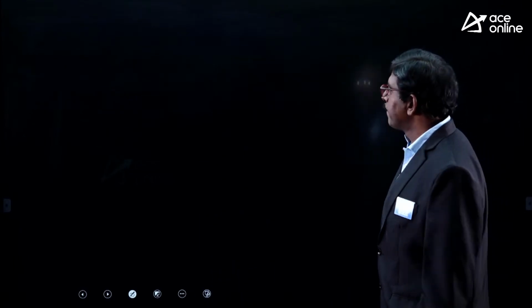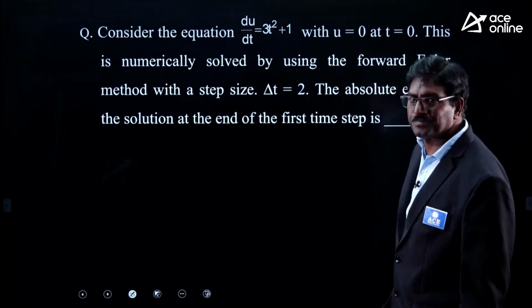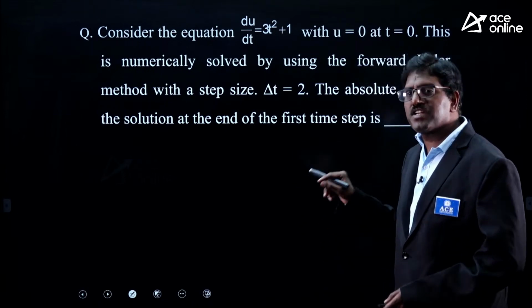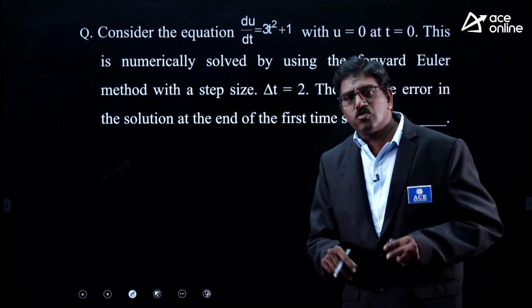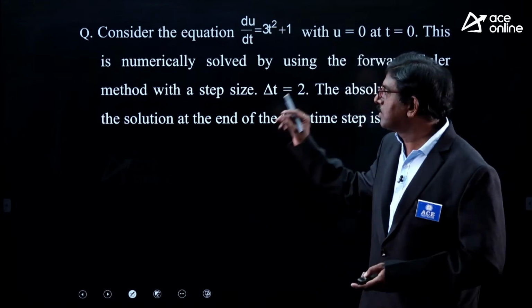Okay. Now, coming to this problem. Consider the equation, this is related to differential equations. How to solve first order differential equations using numerical methods.